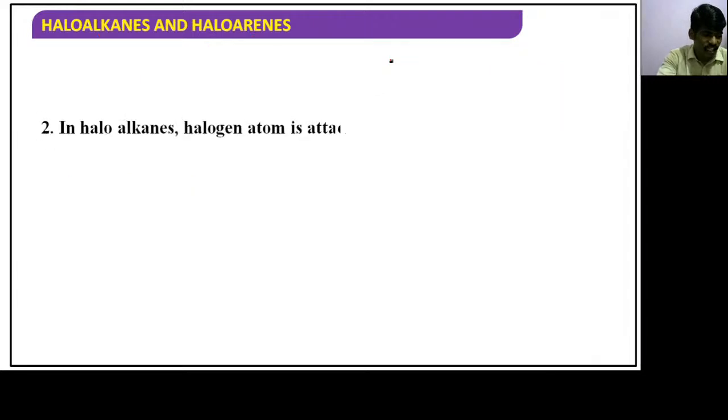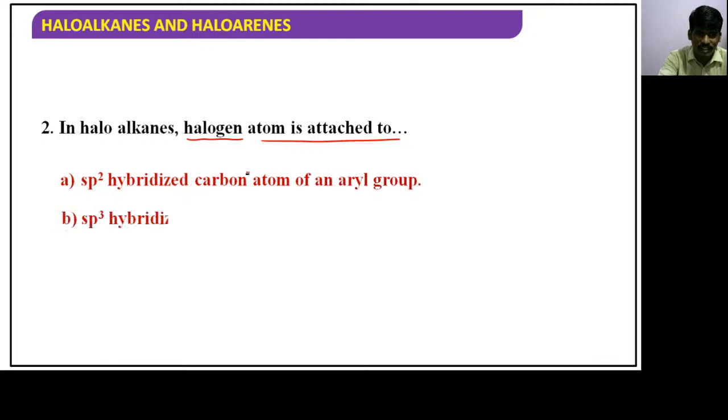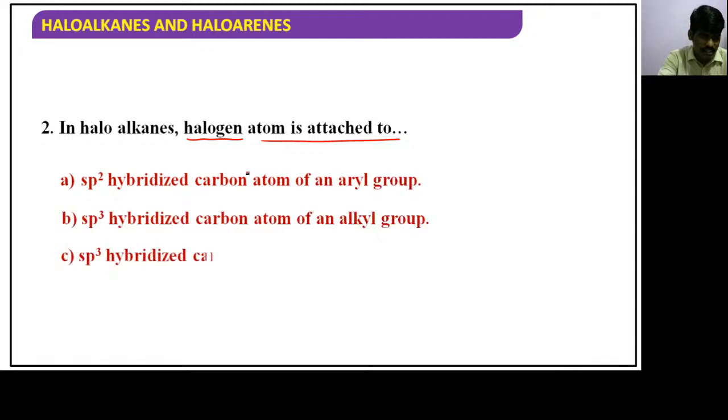Now, second MCQ. In haloalkanes, halogen atom is attached to. I am displaying the options, guys. For the second one, you have to just give it as 2A, 2B, 2C, like that.